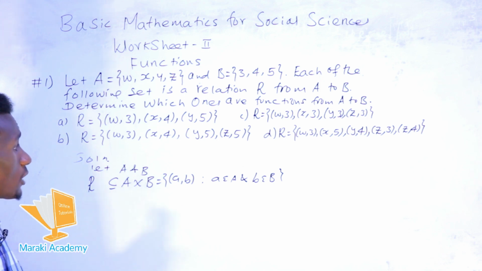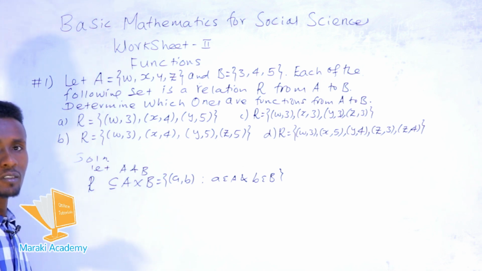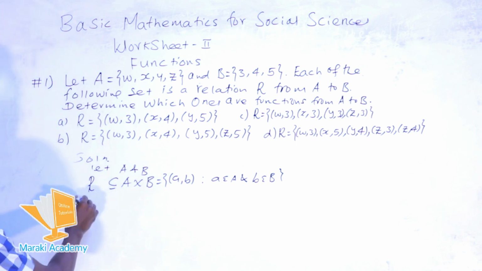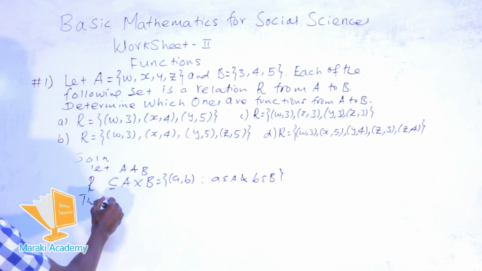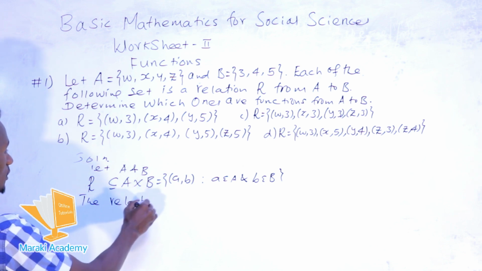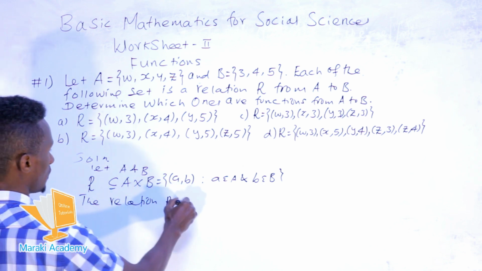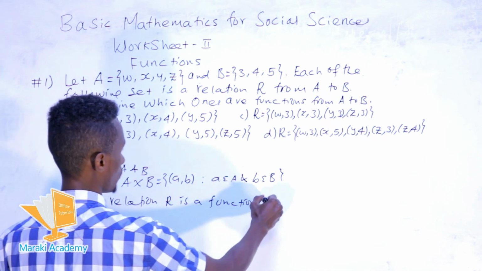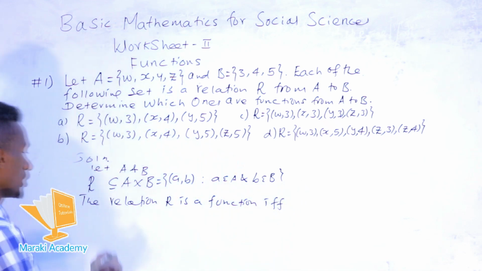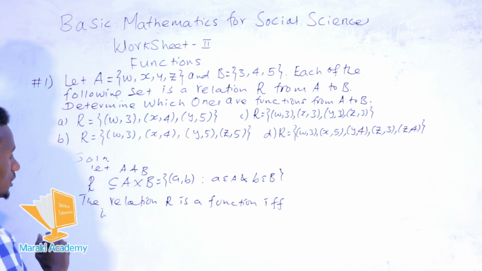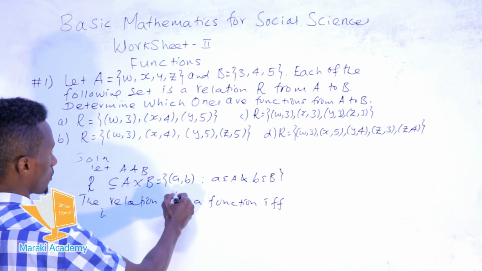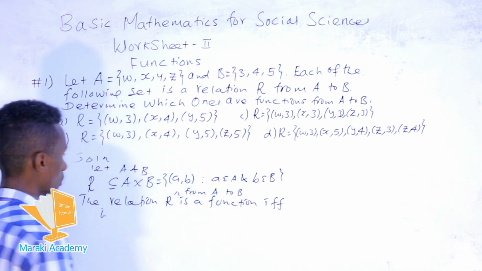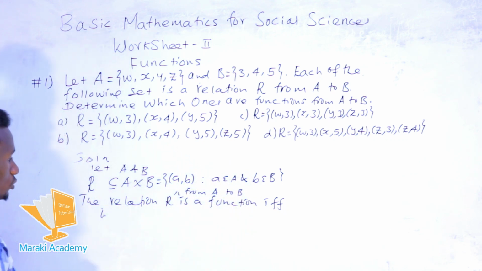Now our target is to determine when a relation is said to be a function. If the relation R is a function, then it must satisfy these two conditions.